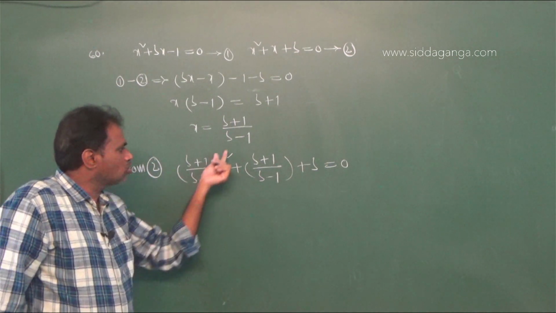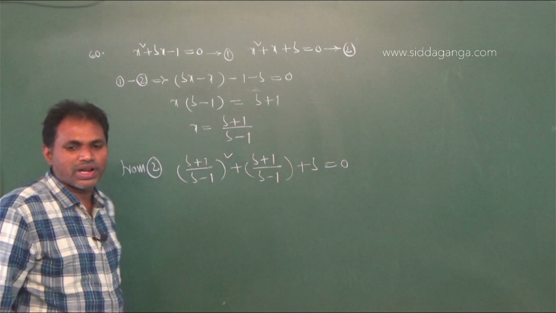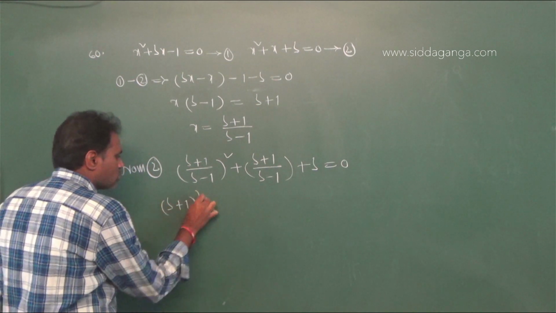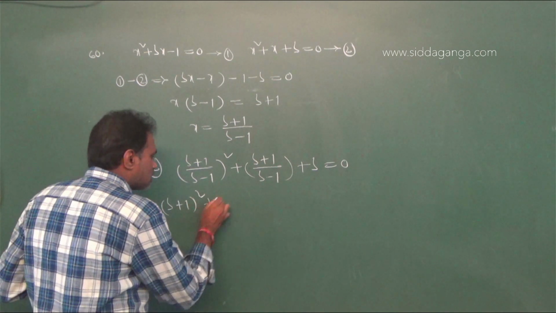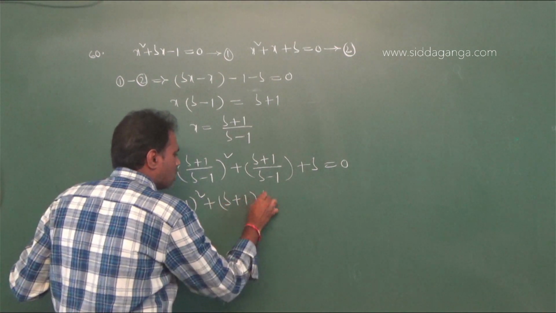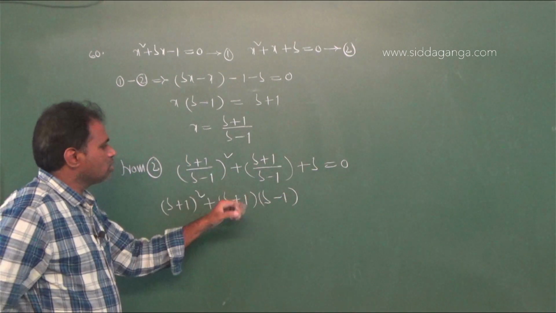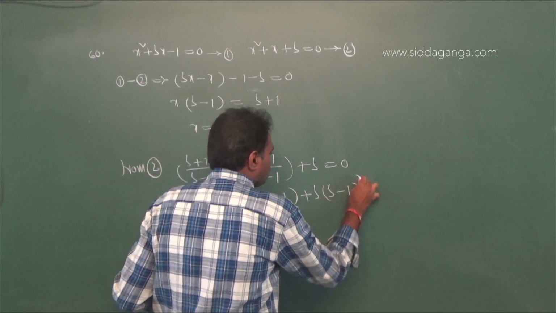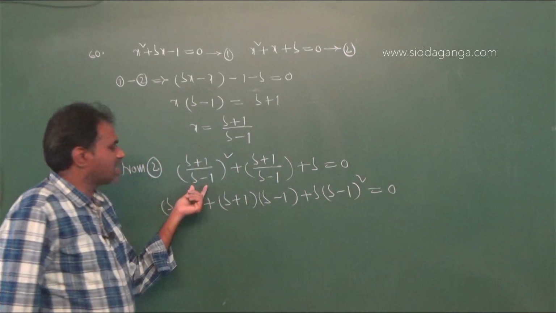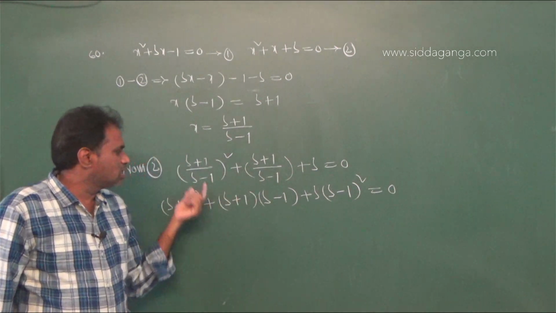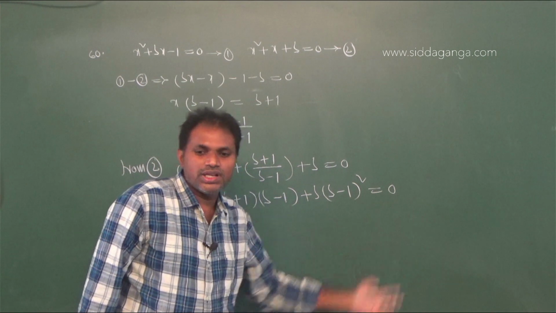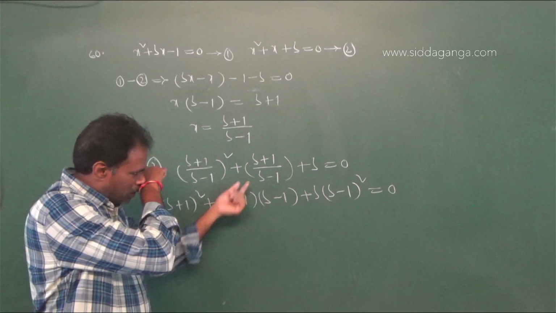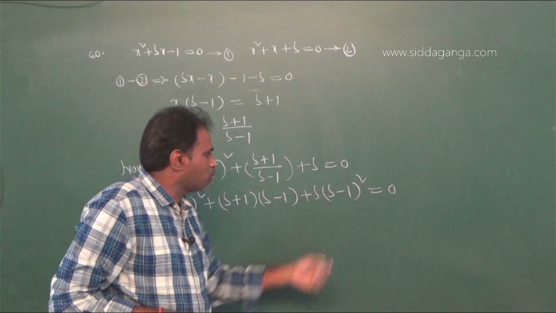Here we have (b minus 1) whole square and here (b minus 1), therefore the LCM is (b minus 1) whole square. That is (b plus 1) whole square plus (b plus 1) into (b minus 1) plus b into (b minus 1) whole square, equal to 0. Taking the LCM, the right side gives 0. Therefore (b plus 1) whole square plus (b plus 1) into (b minus 1) plus b into (b minus 1) whole square equals 0.